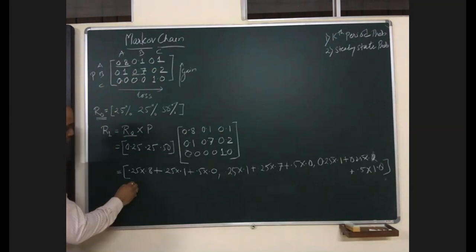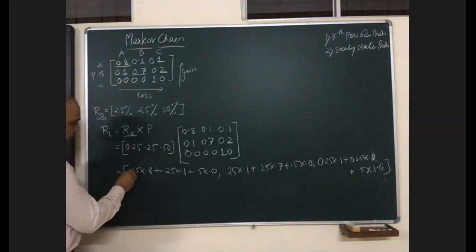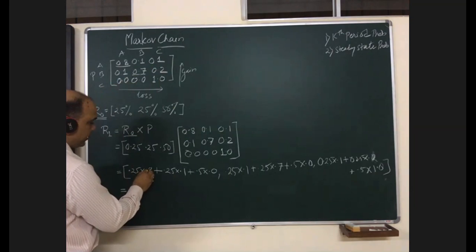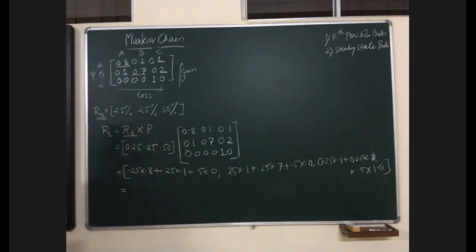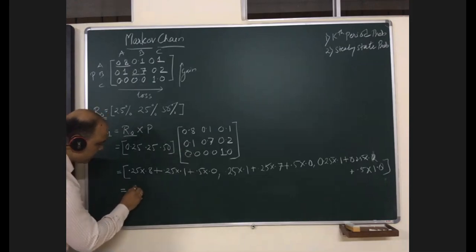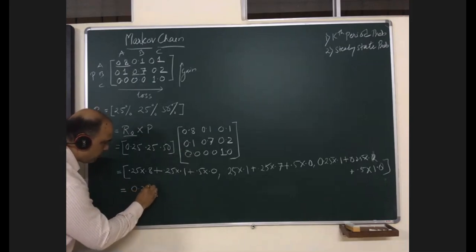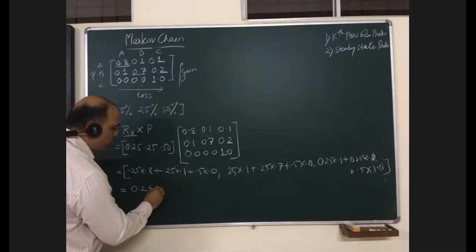Yes, anyone of you start calculating 0.25 into 0.8. How much? Make it fast. Anyone with the calculator. 0.25 into 0.8 is 0.2, plus 0.25 into 0.1.